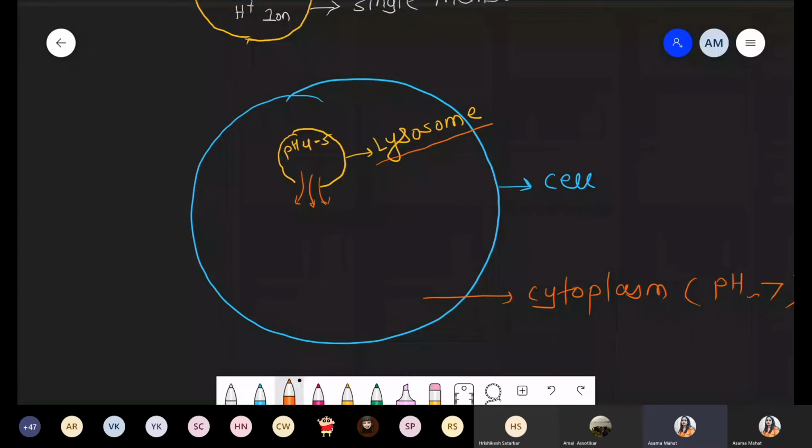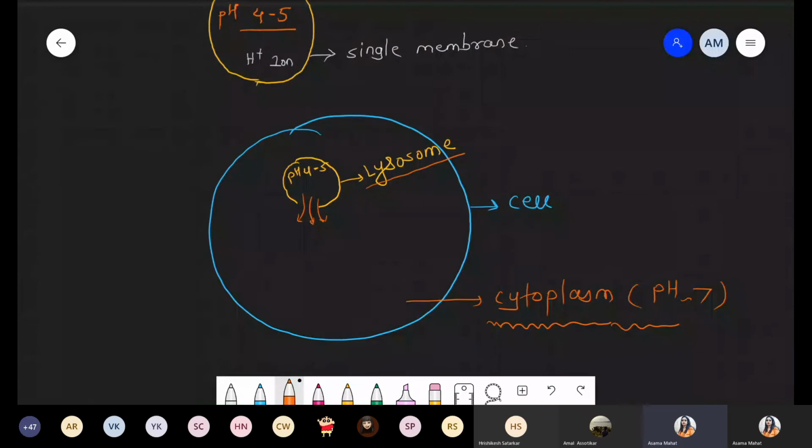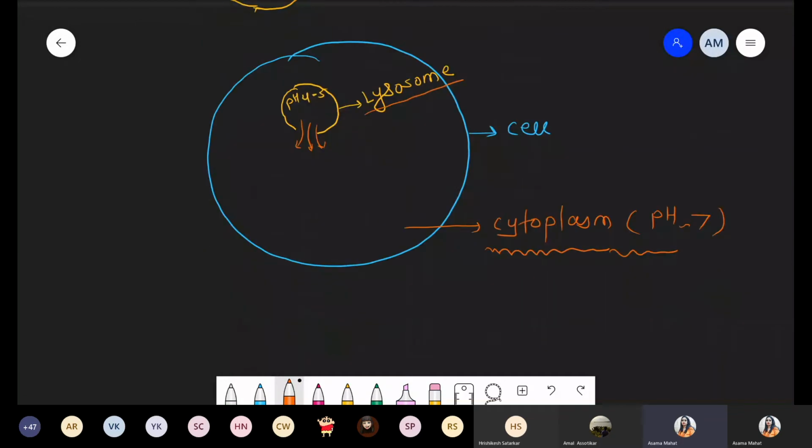So remember this thing: whenever we are talking about the cell, the highest concentration will cause harm. This cell has cytoplasm, and cytoplasm basically has a neutral pH. So if any one lysosome accidentally bursts, there is no effect on the cell. Why? Because when that lysosomal